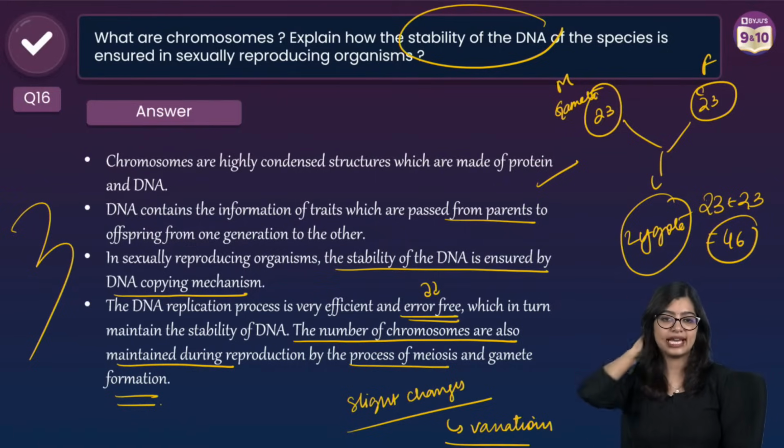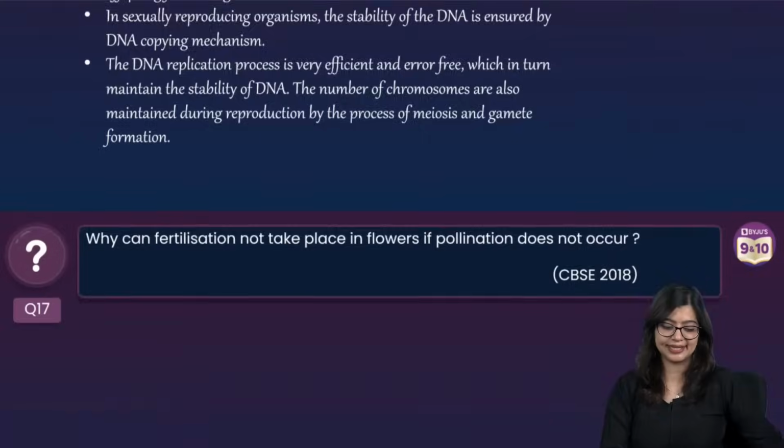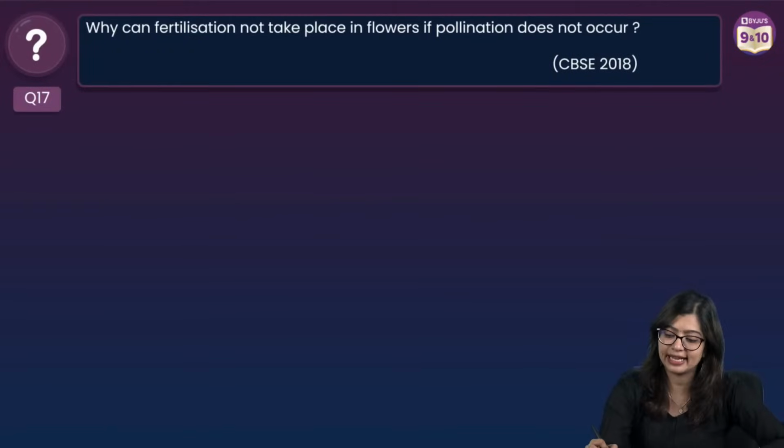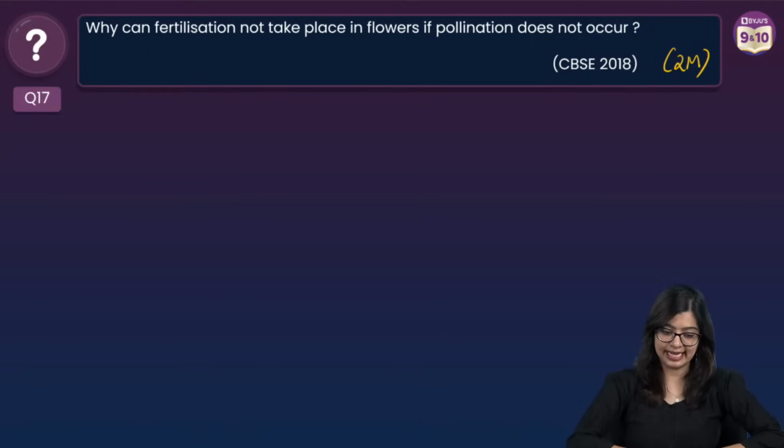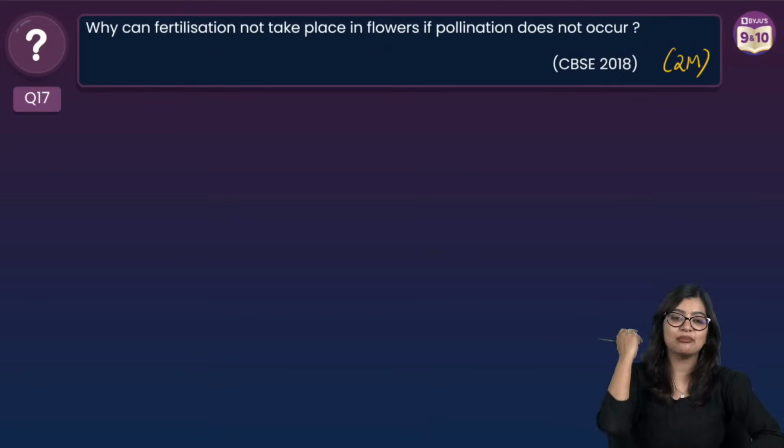Okay. Yes? Awesome. Now let's go on to the next question, which is, after a very hefty question, let's go on to a very easy one, right? The next question is, why can fertilization not take place in flowers if pollination does not occur?